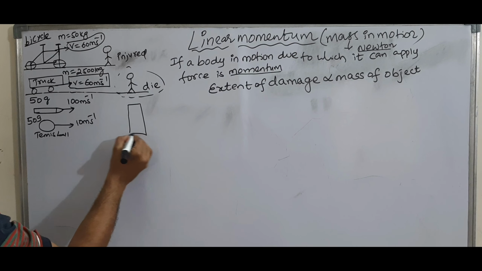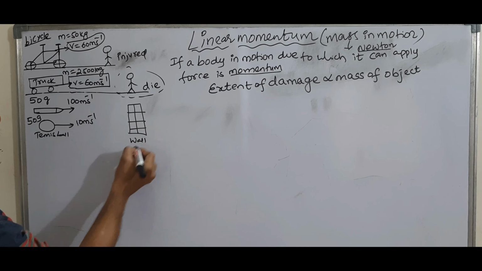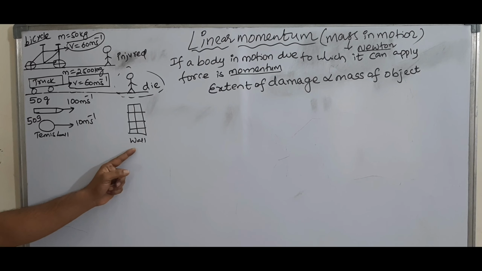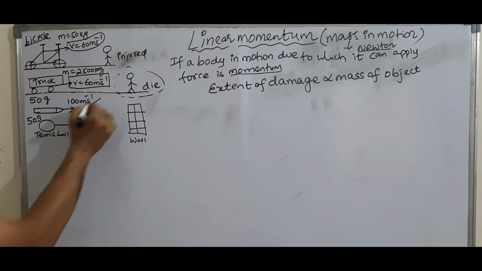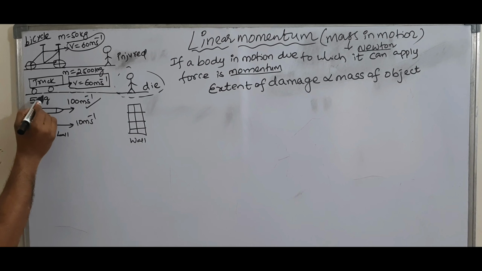Here one wall is there. Then bullet or tennis ball, which can damage the wall more? Obviously, it is the bullet.